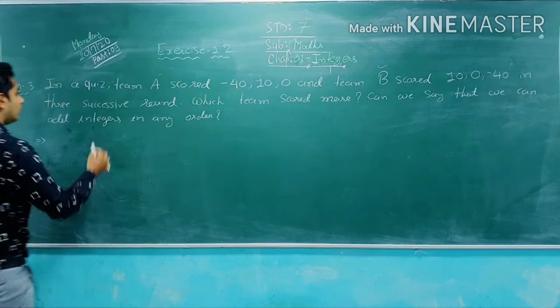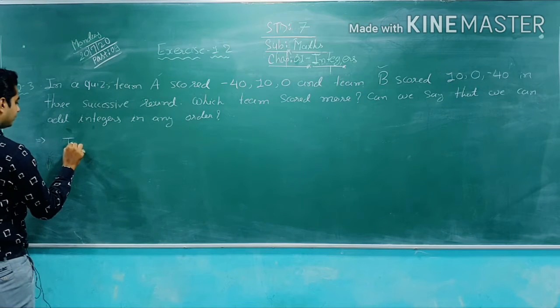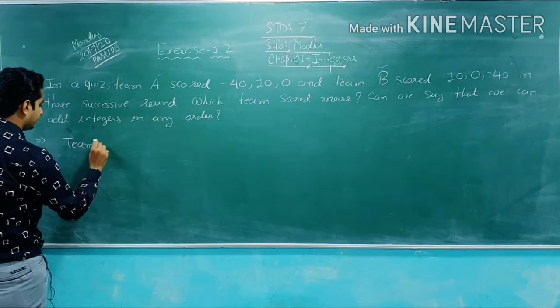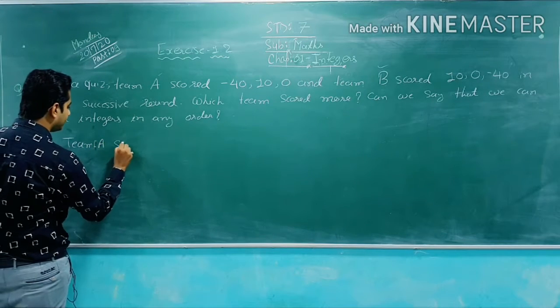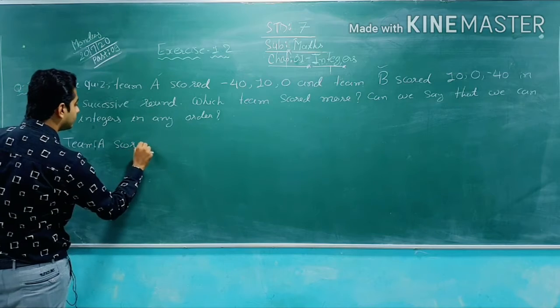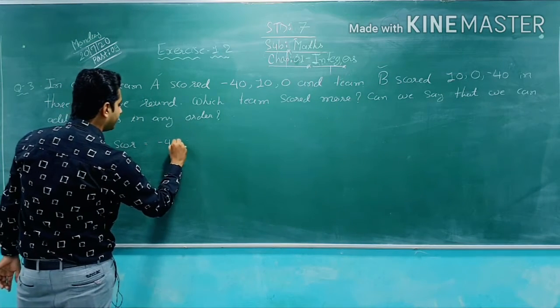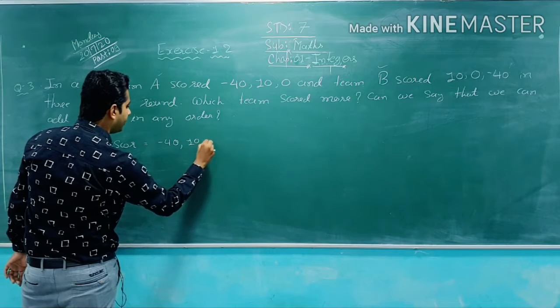So first of all, team A score is equal to what? -40, 10 and 0.